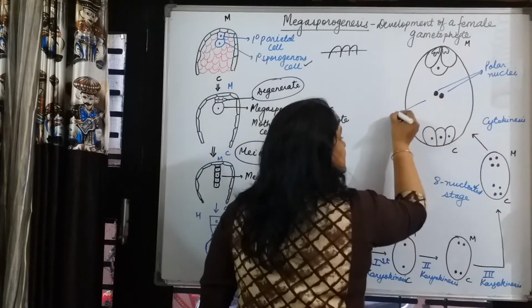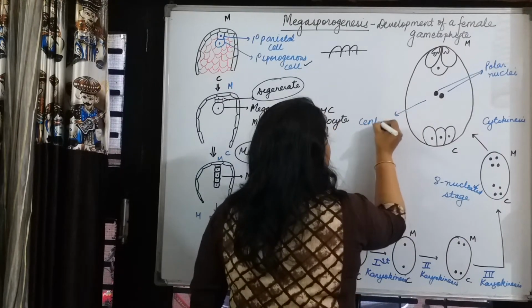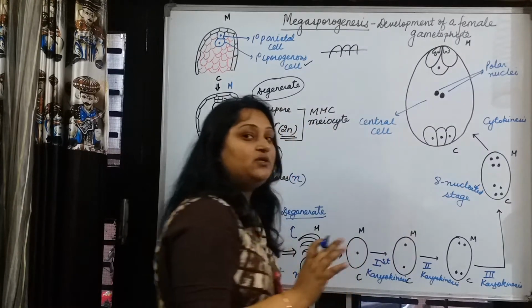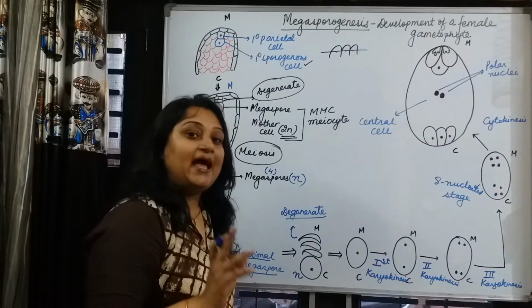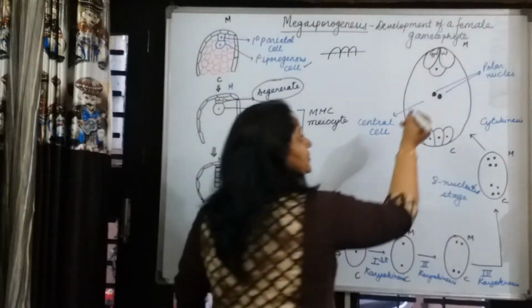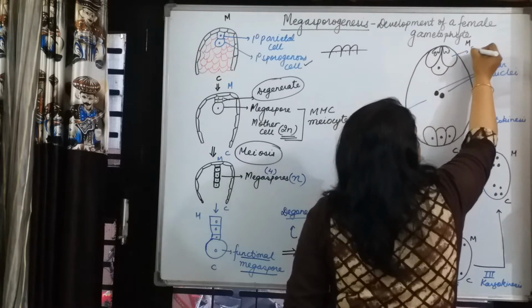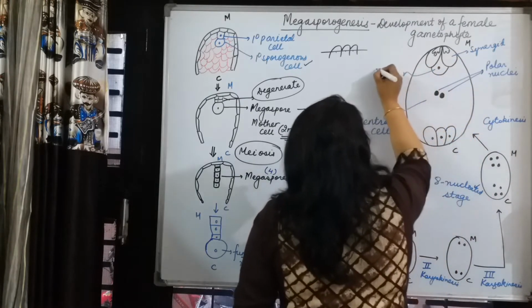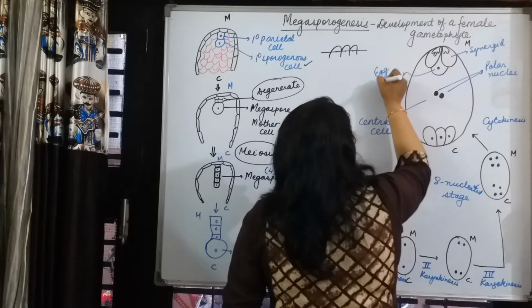And this cell becomes the central cell, because now cytokinesis has occurred and therefore we have the cell walls now. This is called a synergid. This is called the egg.